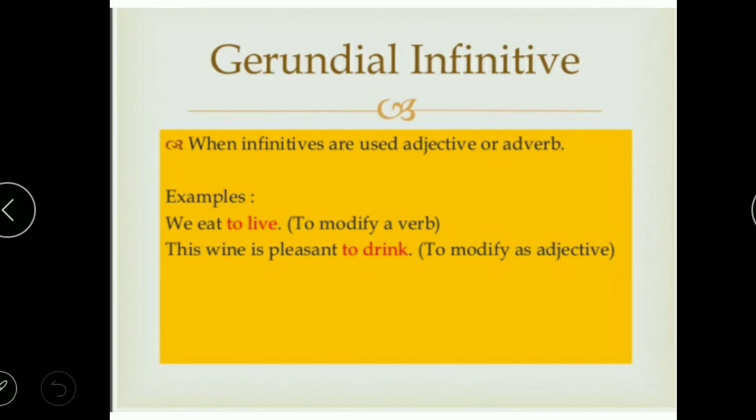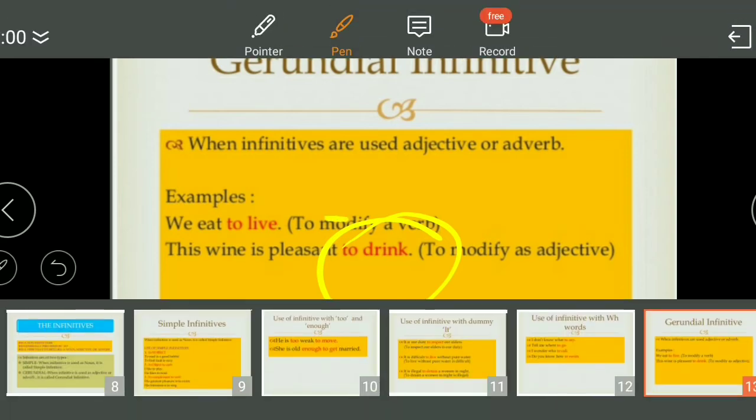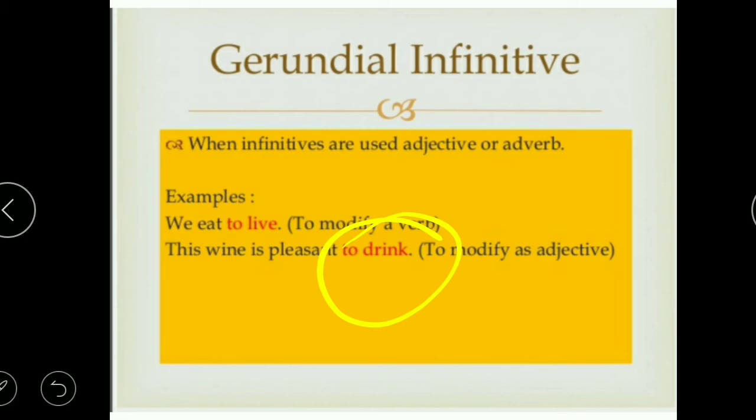Fine. So this wine is pleasant to drink. So pleasant to drink is again describing the quality, so it is modifying something which is a noun. When something is describing a noun, it becomes an adjective. So to drink here is describing the noun, so it becomes an adjective here. Hope this is clear. When these infinitives are working as an adjective or an adverb, they are called gerundial infinitives.